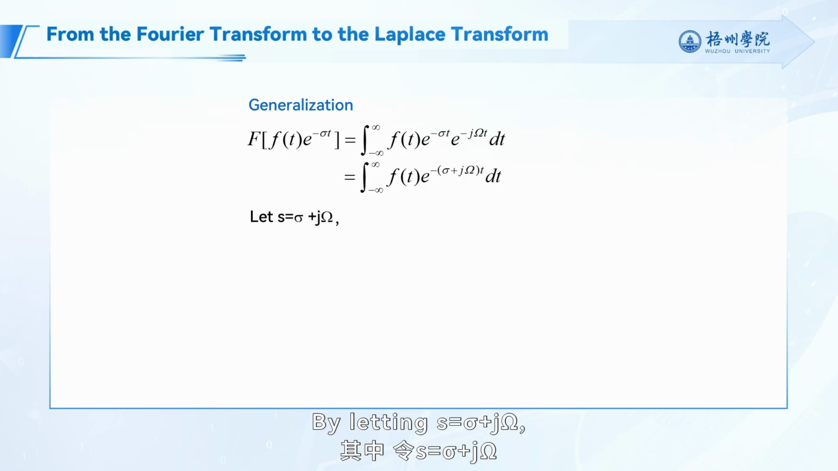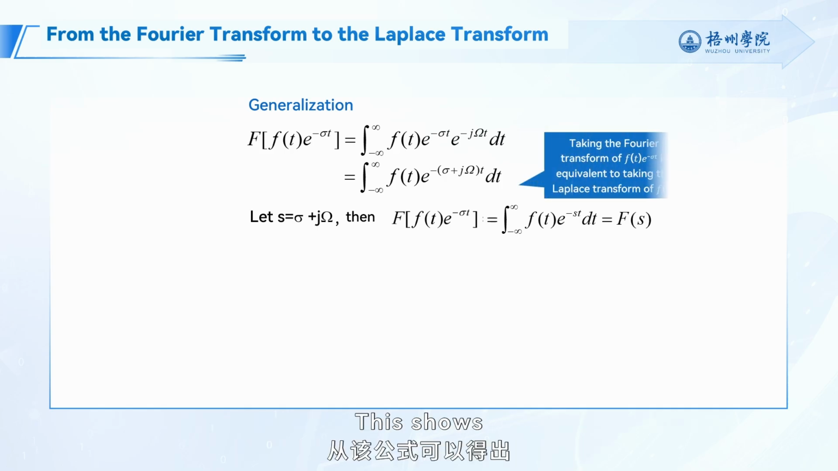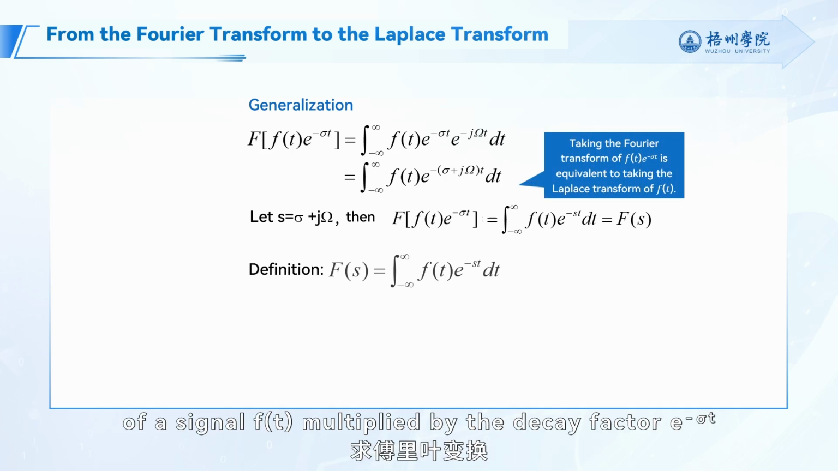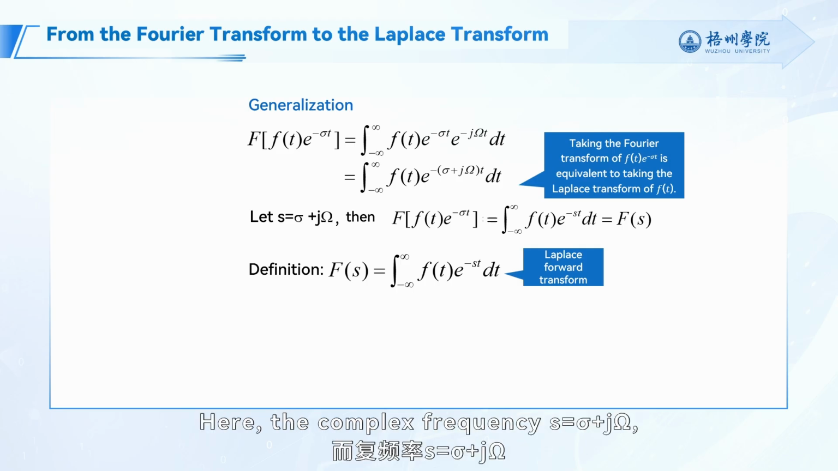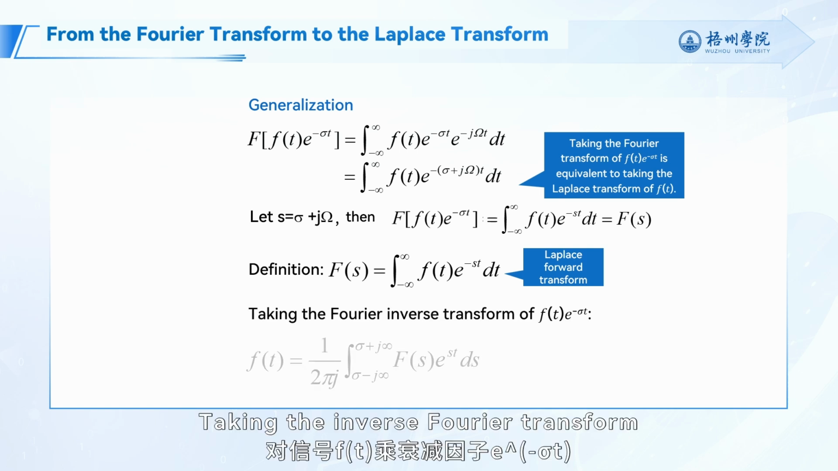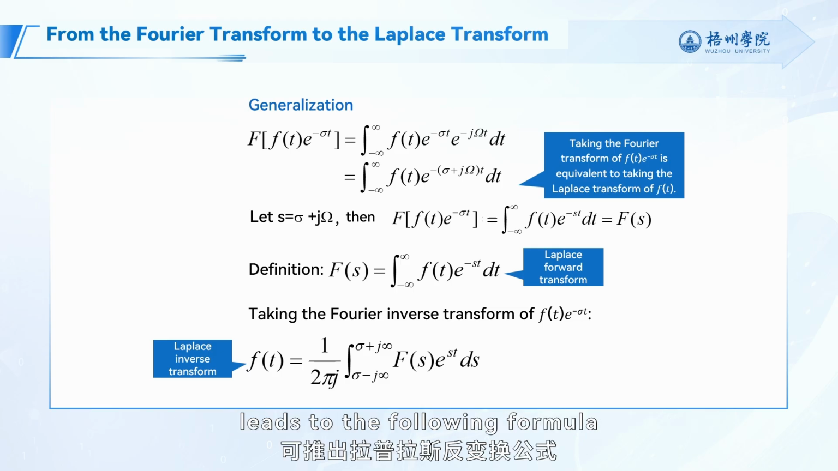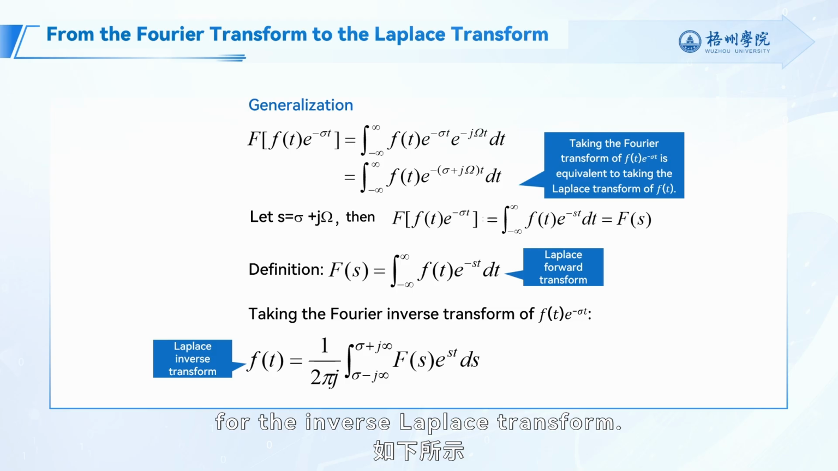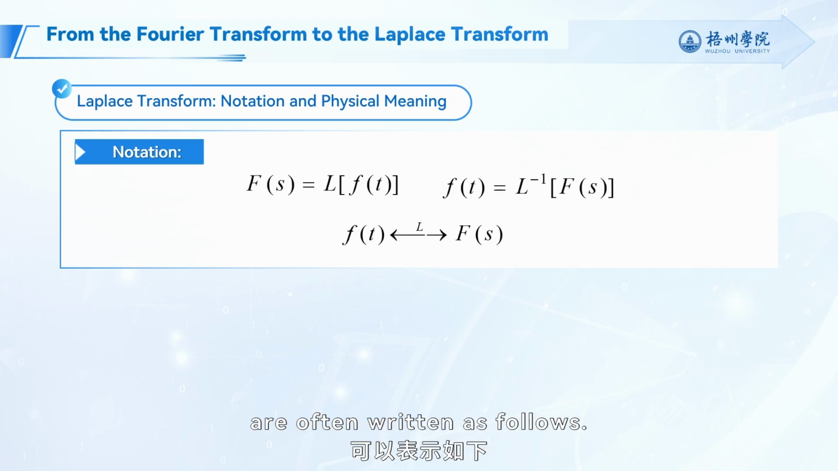By letting s equals sigma plus j omega, we obtain the Laplace transform formula as follows. This shows that taking the Fourier transform of a signal f(t) multiplied by the decay factor e to the minus sigma t is equivalent to taking the Laplace transform of f(t). Here, the complex frequency s equals sigma plus j omega, where sigma is the real part and j omega is the imaginary part. Taking the inverse Fourier transform of a signal f(t) multiplied by the decay factor e to the minus sigma t leads to the following formula for the inverse Laplace transform. The symbols for the Laplace transform and its inverse are often written as follows.